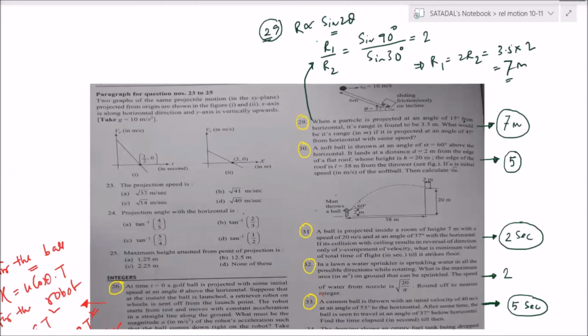Yeah, Nikita, tell me. Sir, R1 is 3.5. You took them reverse. No reverse. Correct only. Okay, sir. Correct only, no? First is 10, 15. Okay.